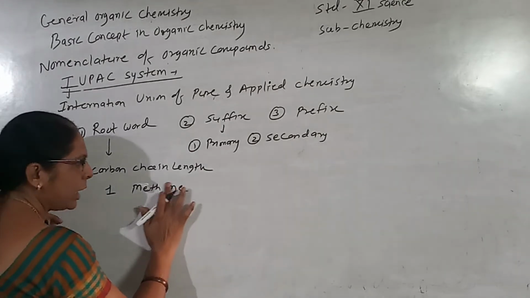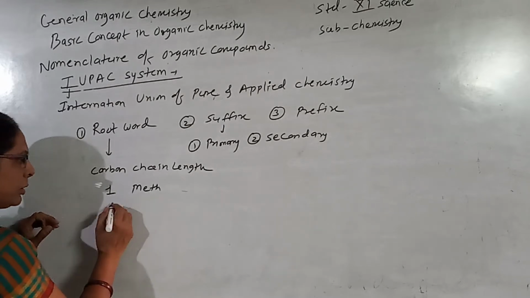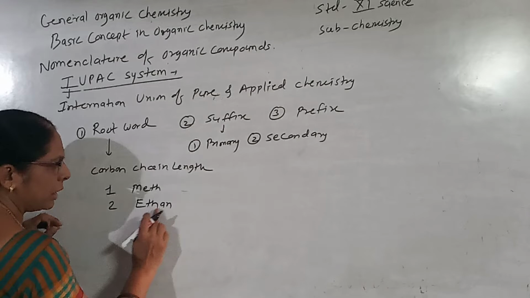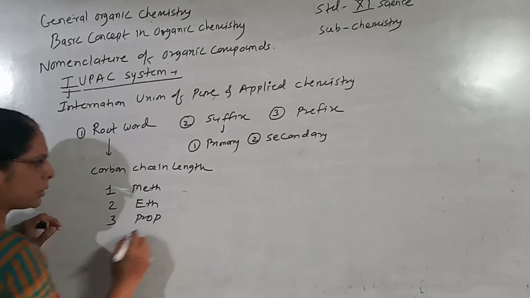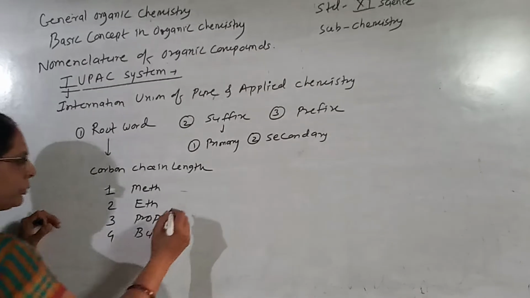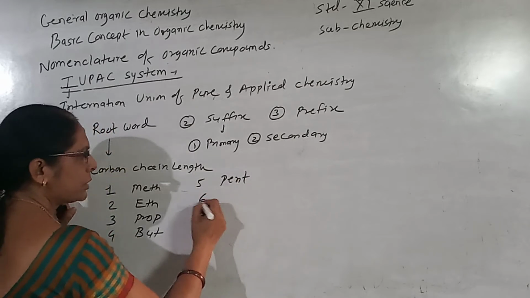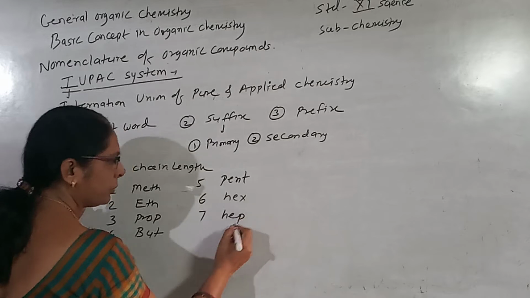If you remove ANE, it is meth. So one carbon has the root word meth. Similarly, two carbons is ethane, so eth. Three is propane, so prop. Four is butane, so but. Five is pentane, so pent. Six is hex, seven is hept.